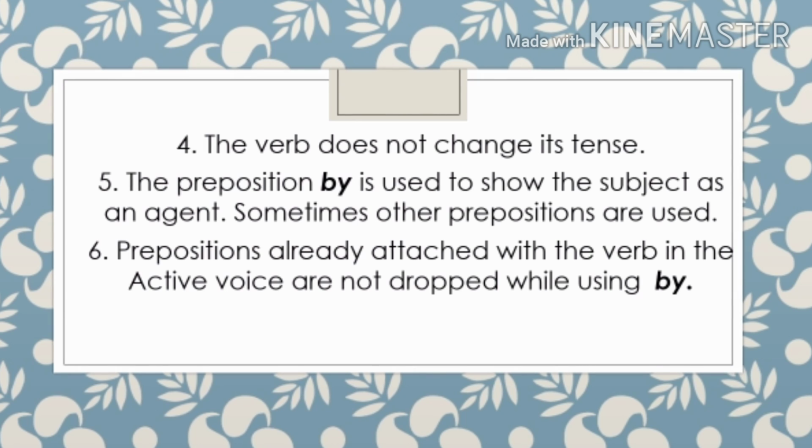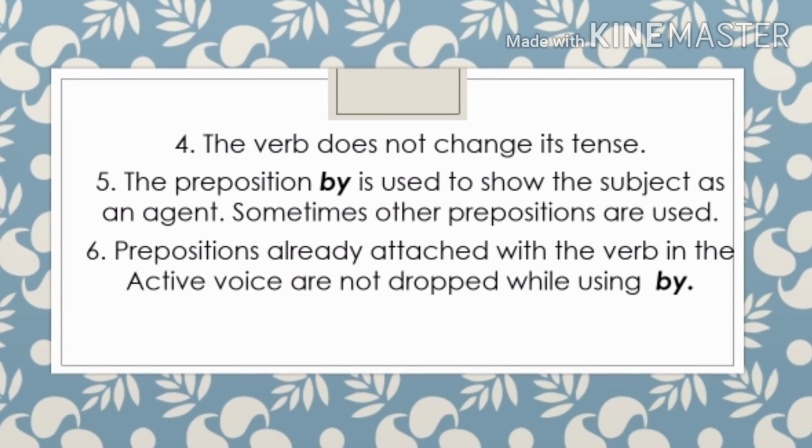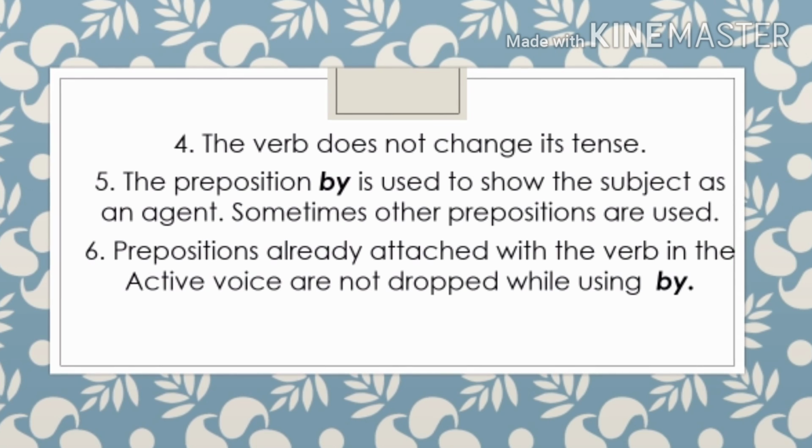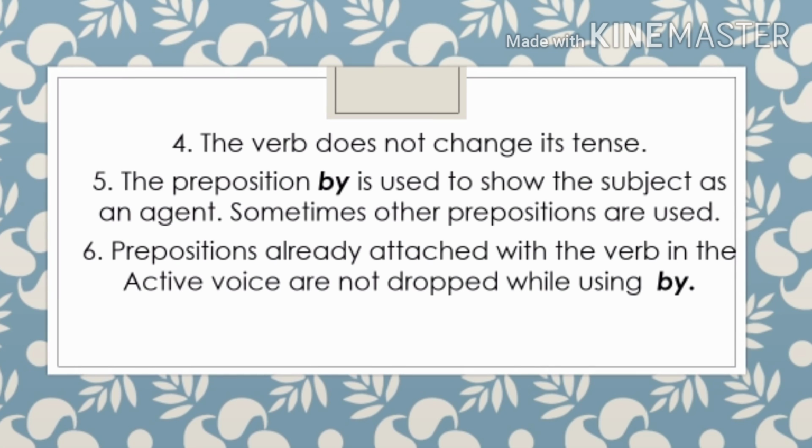The preposition by is used to show the subject as an agent. Sometimes other prepositions are used. Normally, by is used. This work is done by him. By is the preposition normally used to show that the work is done by the agent. But other prepositions like with, at, to are also used in place of by.